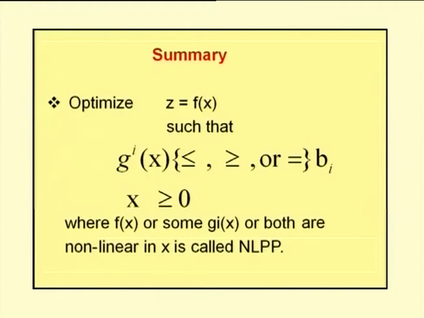Let me recap the points. A nonlinear programming problem is optimizing z equal to f of x subject to the constraints g i of x either less than or equal to, or greater than or equal to, b i, and x greater than or equal to 0. Here either f of x or some g i of x or both are nonlinear. Then such a problem is called a nonlinear programming problem.